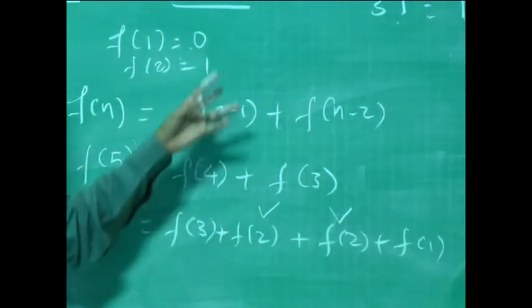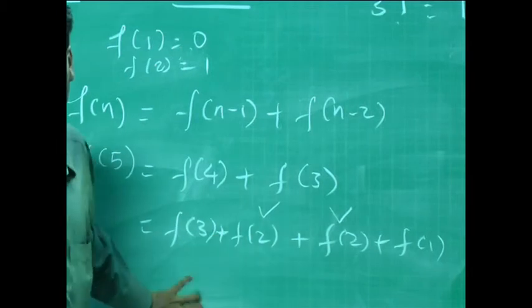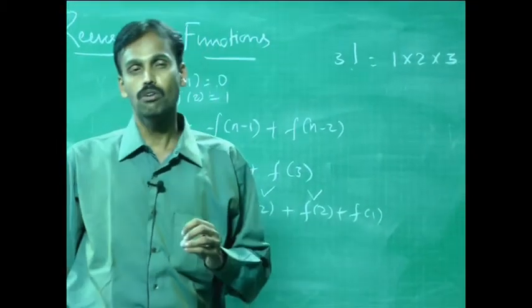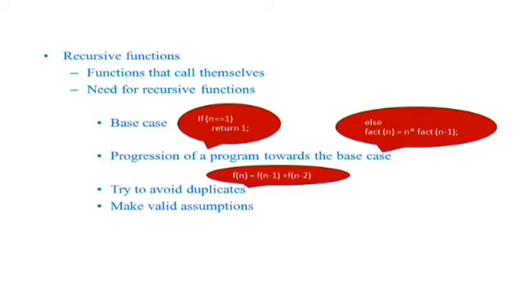Rather, I cannot use if n equals 1, return 1 in the case of my Fibonacci series. So make valid assumptions in all your recursive functions. So the core behind recursive functions is: number 1, have a base case; number 2, make your progressions towards the base case; number 3, try to avoid duplicates; and point number 4, make valid assumptions.